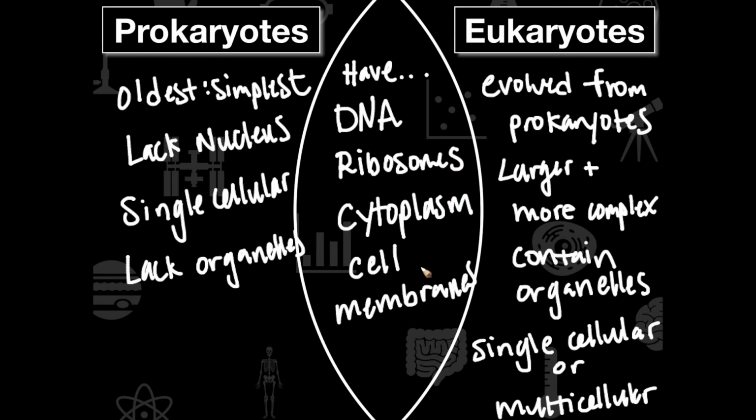So if we're looking at the two of these, what we can see is they all have DNA, ribosomes, cytoplasm, and a cell membrane, but prokaryotes are older. If we're looking at the phylogeny between prokaryotes and eukaryotes, they're the oldest and simplest. They lack a nucleus. They're single cellular, lack organelles. Whereas eukaryotes evolved from prokaryotes, they're larger and more complex, contain organelles, and are single or multicellular.